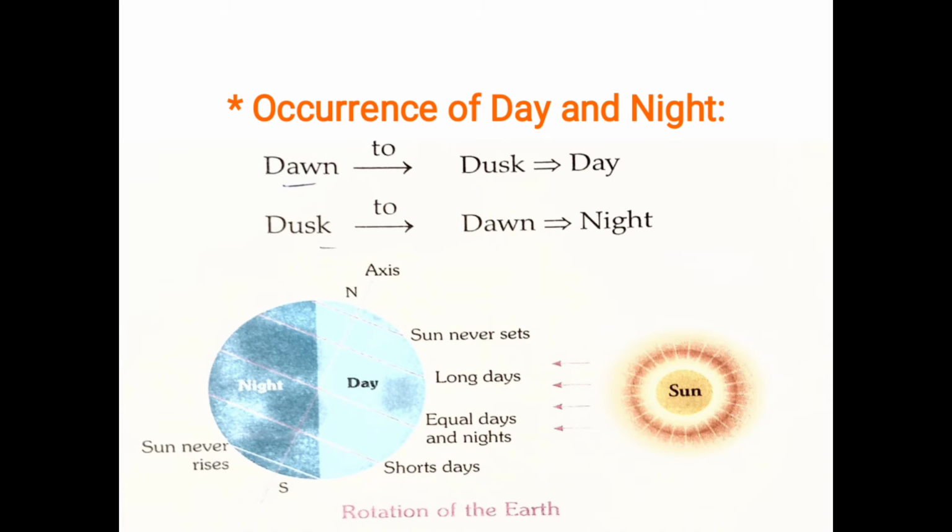The portion of the earth facing the sun experiences day. So the portion of the earth getting the sun's rays experiences day. In contrast, the half away from the sun experiences night. The other part of the earth's surface experiences night here. So like this, rotation gives us periods of heat and light as well as darkness, that is day and night.